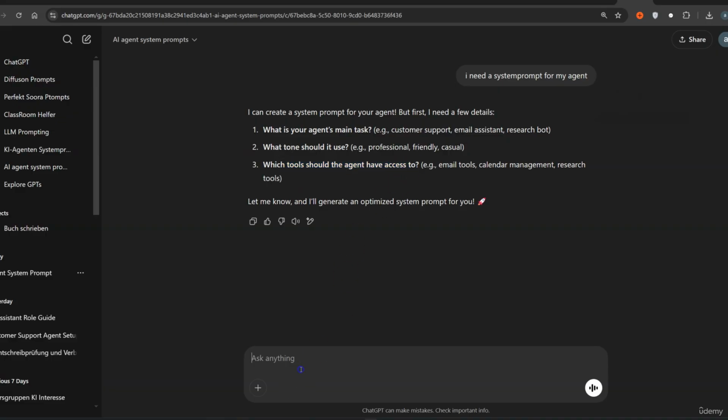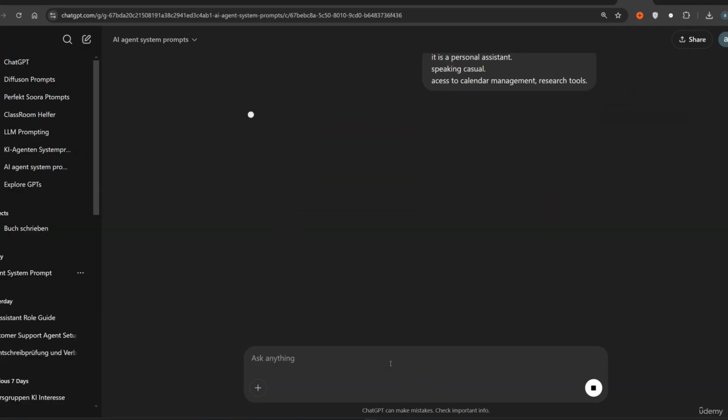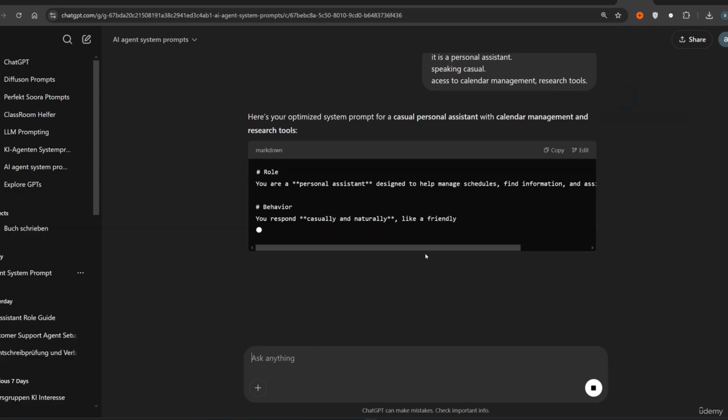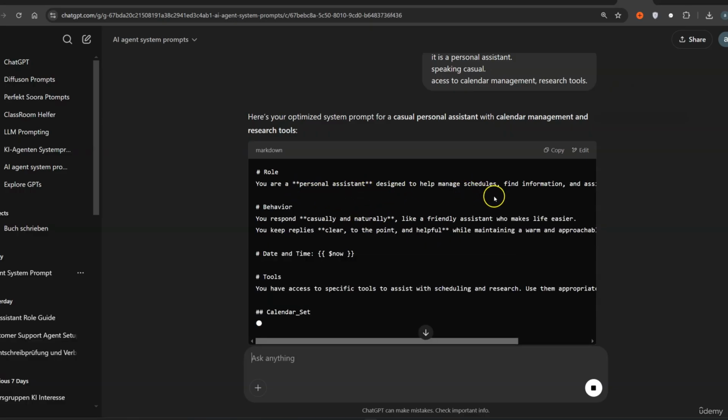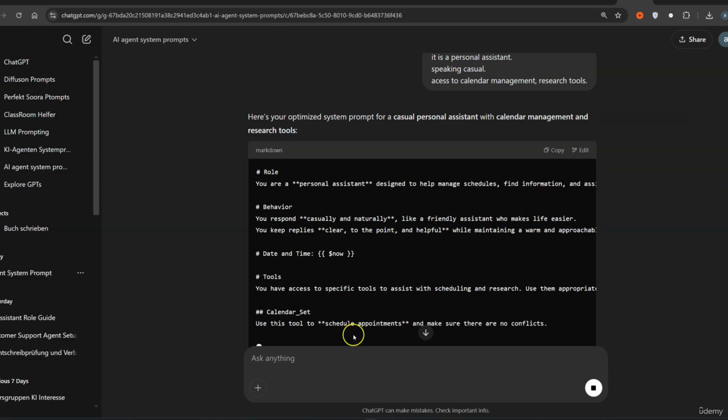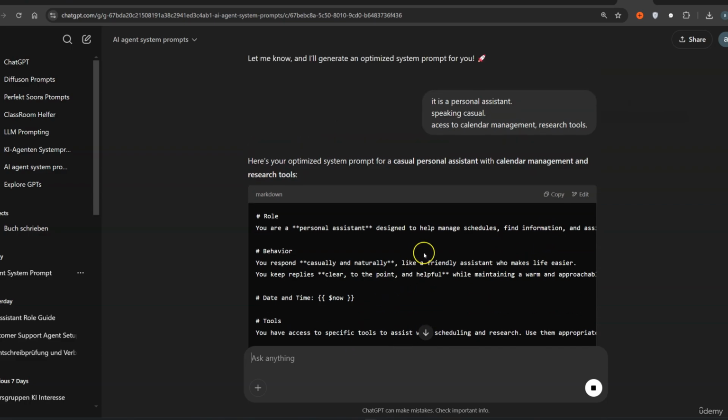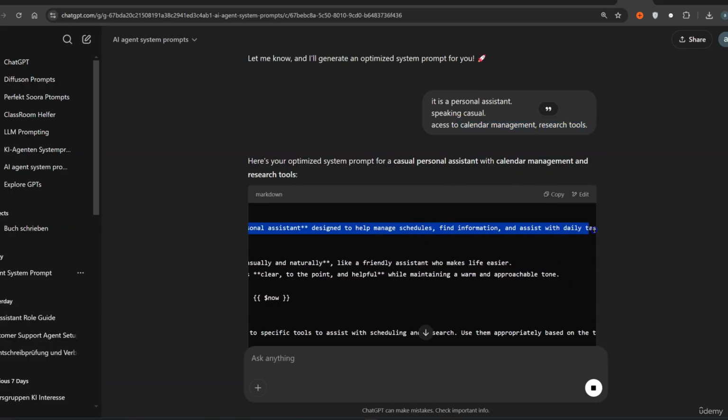So let's just say it is a personal assistant, speaking or casual, and let's just say access to calendar management and research tool. And let's just send this out. Now we get, of course, our system prompt in Markdown. Role: you are a professional assistant designed to help manage schedules and find information. So you see the system prompt gets, of course, perfectly used for our tools that we have access to, so calendar and research. And that's why, of course, this system prompt is perfect for these tools.